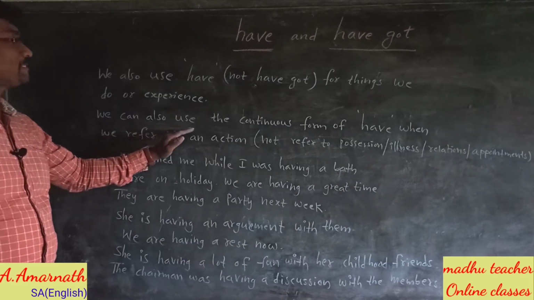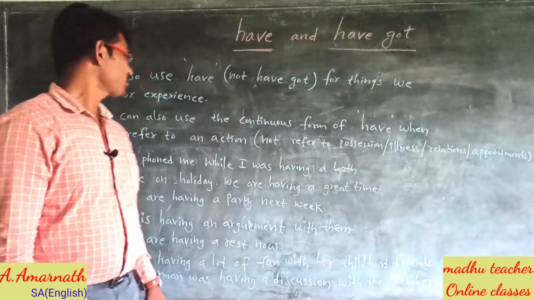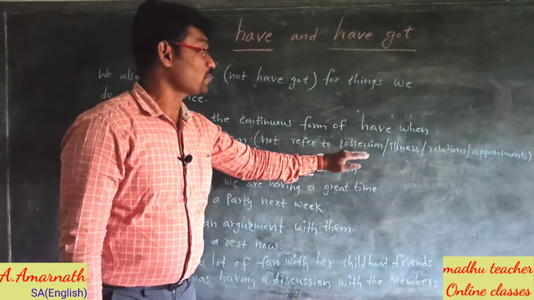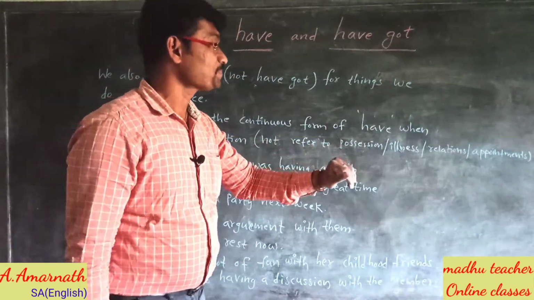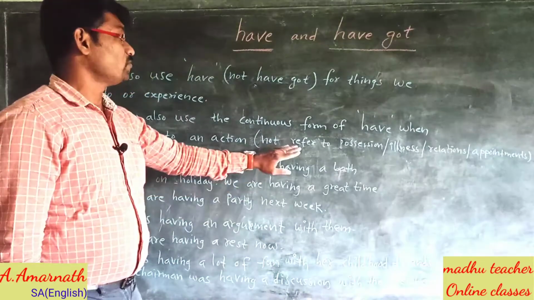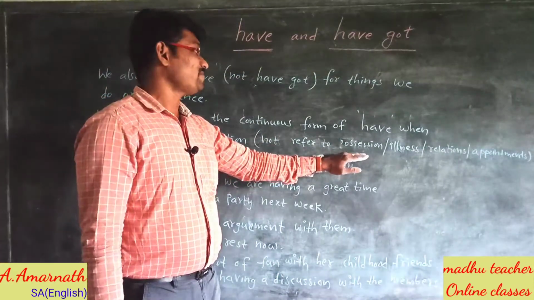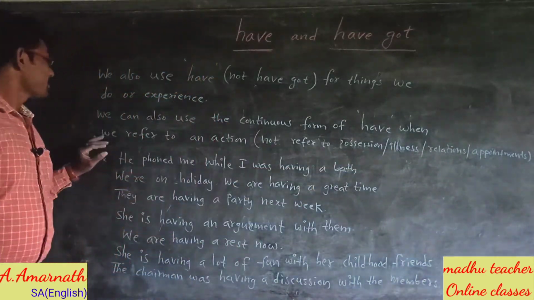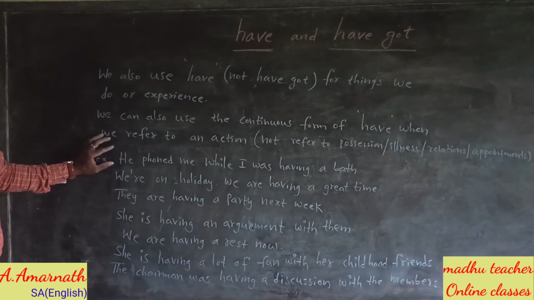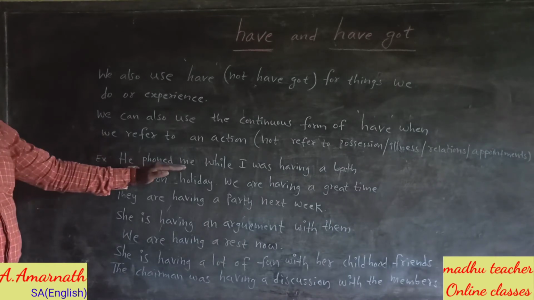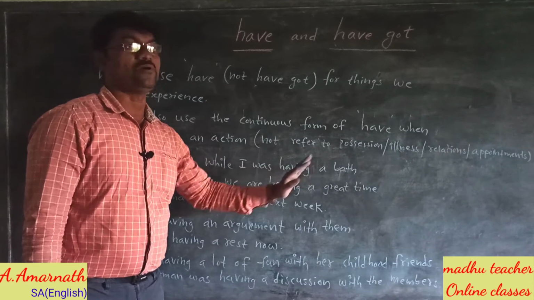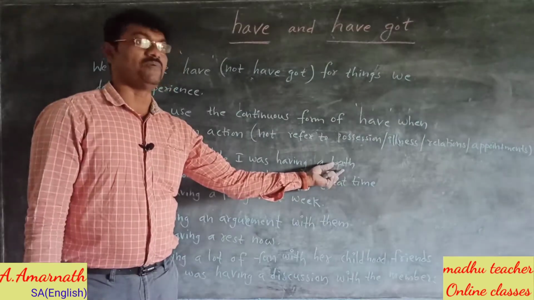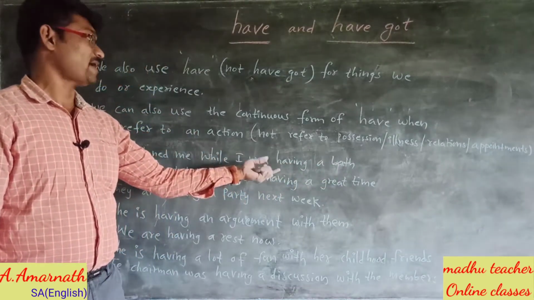We can also use the continuous form of have when we refer to an action. Not when we refer to possession, illness, relationships, and appointments. We don't use the ing form of have when we talk about possession. Look at these sentences. He phoned me while I was having a bath. Here have refers to the action of bath, so we can use the ing form of have.